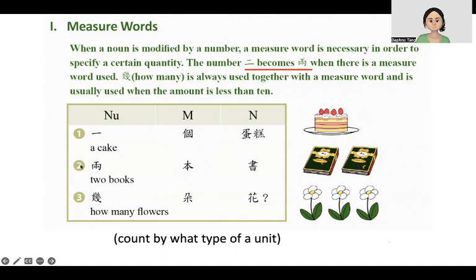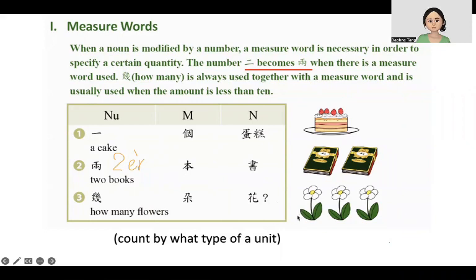1, 2. 两本书. Here, we don't say 二本书. No, no, no. Before a measure word, we pronounce 二 as 两. It's the rule. So we say 两本书, not 二本书.